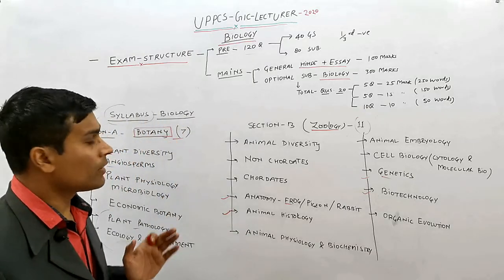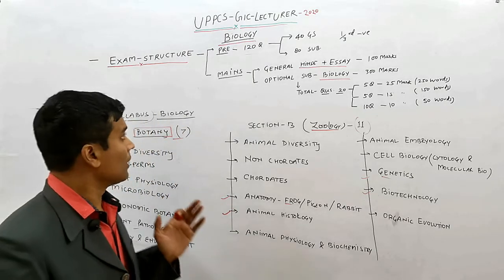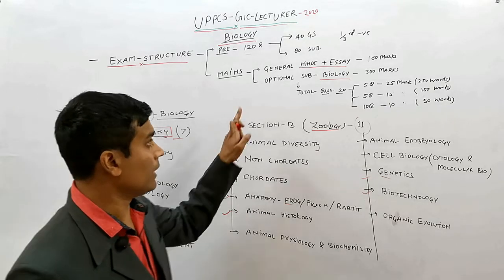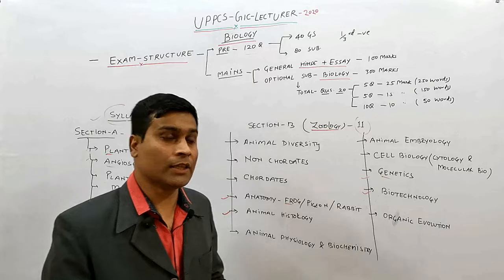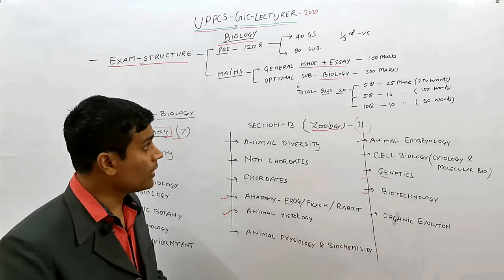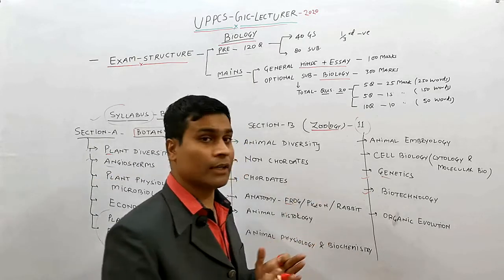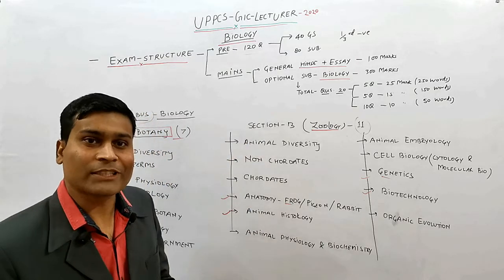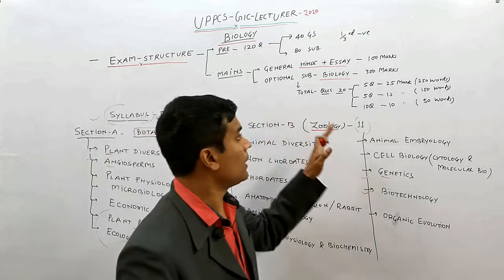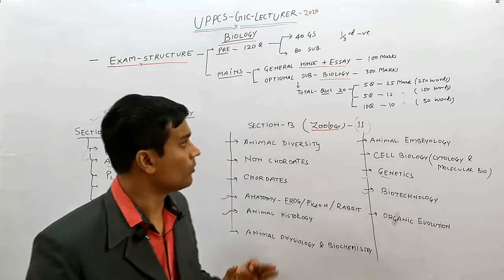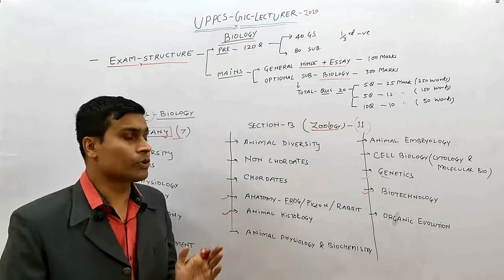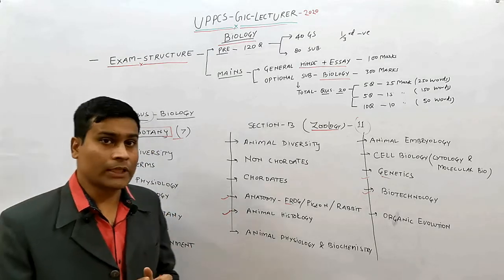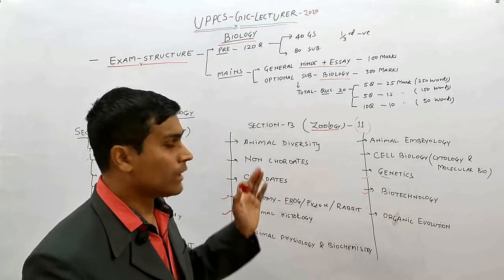Friends, after clearing the prelims examination, you can enter the mains examination, and the mains examination structure will be divided into two parts. First one is Hindi and essay. Hindi and essay will contain 100 marks, and the optional subject, my subject being biology, will contain 300 marks. Overall, the total number of questions asked by the commission in the optional subject will be 20, and there is a provision of three types of question.